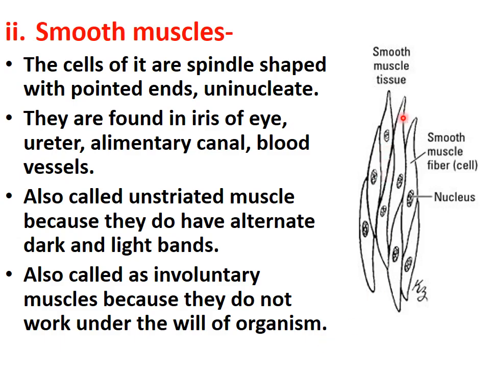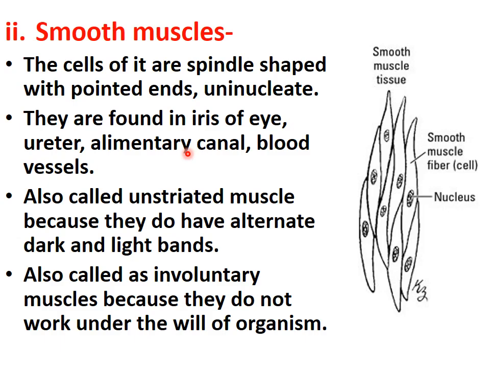See the diagram? They are spindle shaped and their ends are pointed. Plus they are uninucleated, means they have only one nucleus per fiber. So that is smooth muscle fiber. Now where are they found? They are found in the iris of the eye, ureter, alimentary canal, blood vessels.